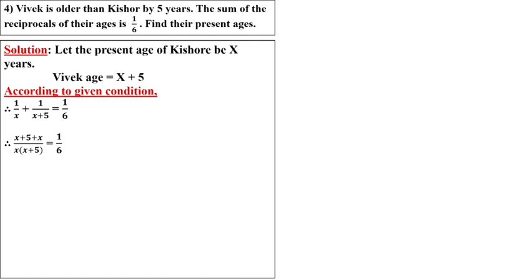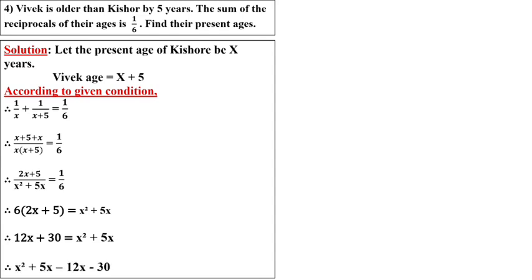And the denominator will multiply by the denominator. x multiplied by x plus 5 equal to 1/6. So in the numerator we get 2x plus 5. In the denominator, x into x is x square plus 5 into x is 5x. Now cross multiplication: 6 will multiply by 2x plus 5 and 1 will multiply by x square plus 5x. Now 6 twos are 12x plus 6 fives are 30 equal to x square plus 5x.